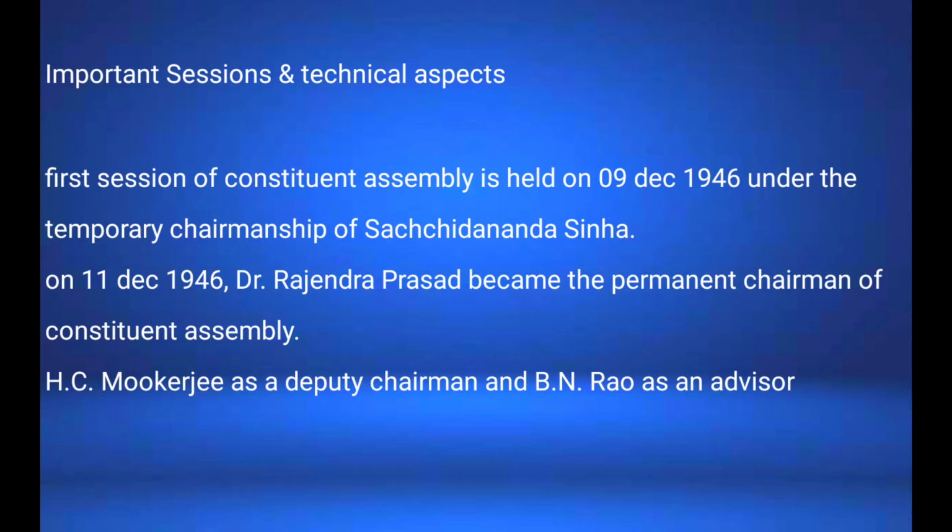And on 11th December 1946, the Constitutional Assembly met again, and in that session they decided to appoint a deputy chairman because similar circumstances may occur in future. That's why they wanted to appoint a deputy chairman, and Mr. H.C. Mukherjee was elected as deputy chairman, and Mr. B.N. Rao was appointed as an advisor to the Constitutional Assembly.